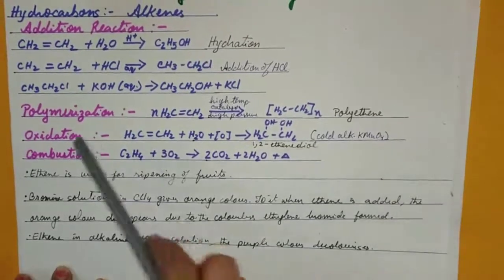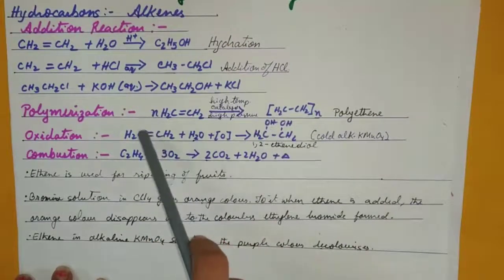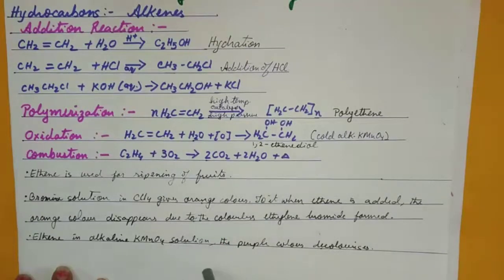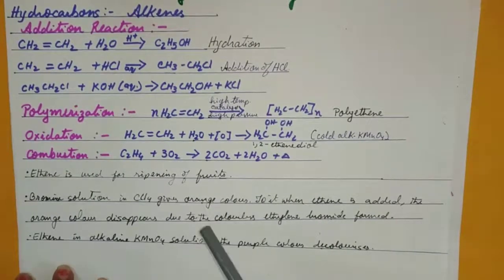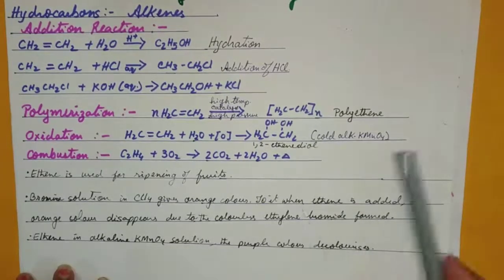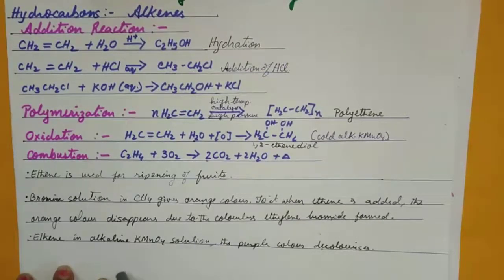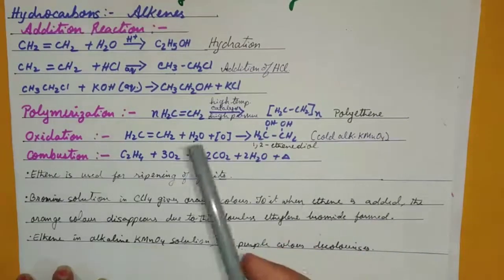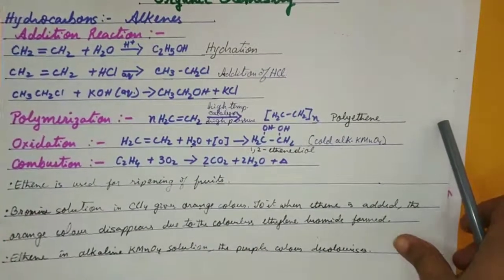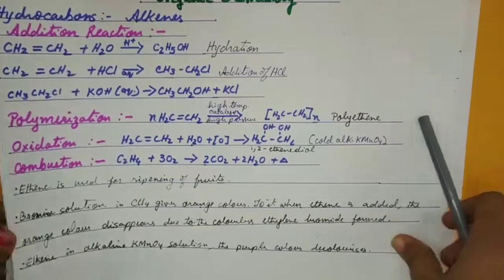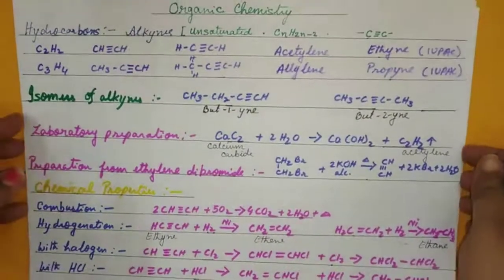Ethene is used for ripening of fruits, and you would see that bromine solution in carbon tetrachloride gives an orange color, but in the presence of ethene the bromine is absorbed, so the orange color disappears to give you ethylene bromide. Alkaline KMnO4 also has that purple color, and ethene will decolorize it because it reacts and uses the nascent oxygen. So these are the indications that it's an unsaturated one.